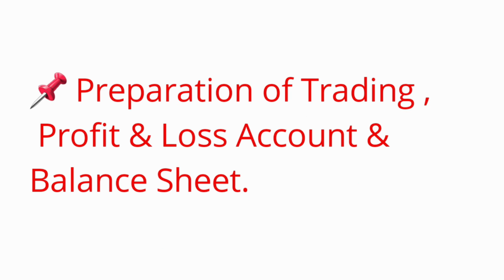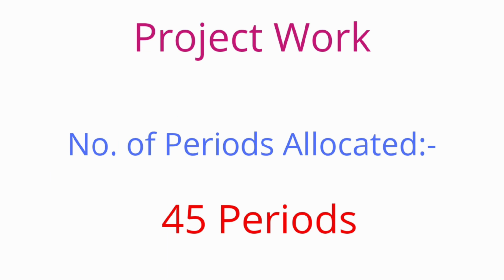These two topics have been eliminated from incomplete records. Fine. Regarding the project, the number of periods came down from 50 to 45 lectures, that is 5 periods have been reduced. The allocated number of periods is 45 periods.